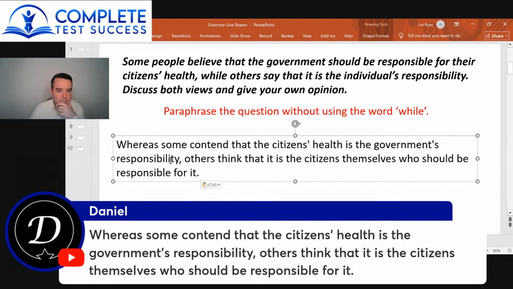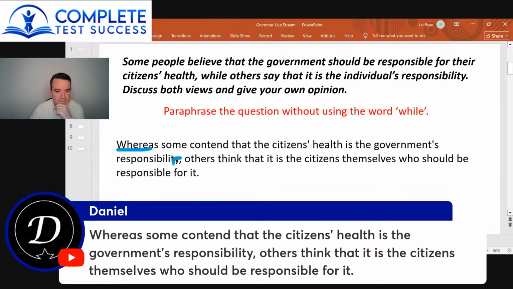Okay, so you're doing the right thing here with whereas, this, comma, that. So you're using whereas correctly. Like I said earlier, we could put whereas in the middle. So if you wanted, you could just start with the word some here and put the word whereas in here. Either way is fine. So whereas some contend that the citizens' health.